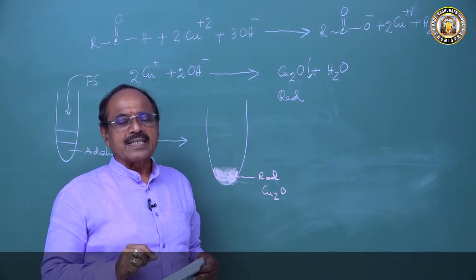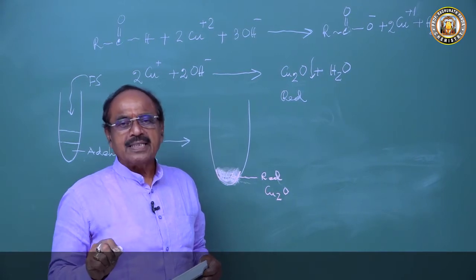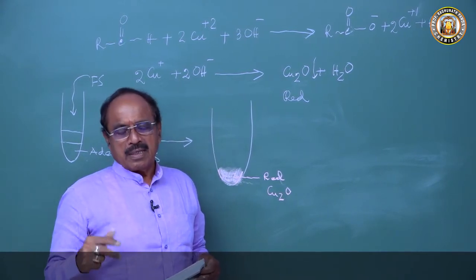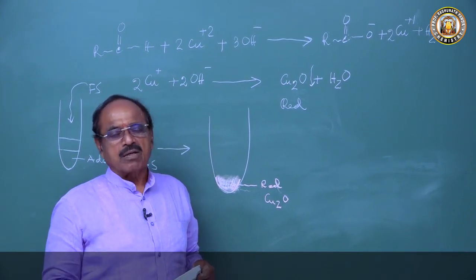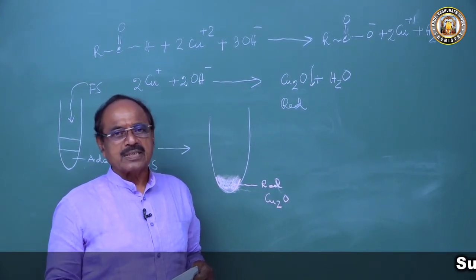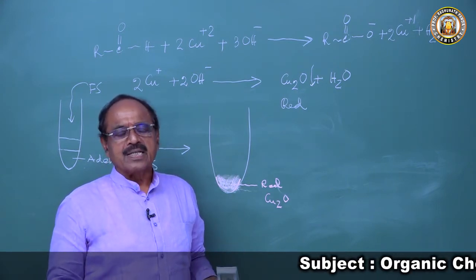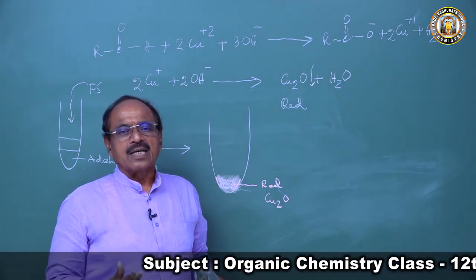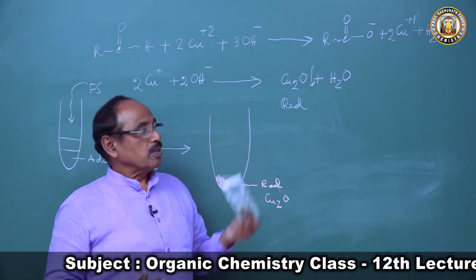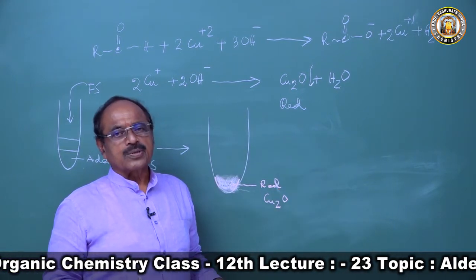The copper sulfate reacts with sodium hydroxide to form cupric hydroxide, and the sodium potassium tartrate prevents the precipitation of cupric hydroxide and stabilizes the cupric ion, forming a complex with the tartrate ion. So this cupric ion acts as an oxidizing unit which oxidizes the aldehyde to carboxylic acid and gets reduced to cuprous.